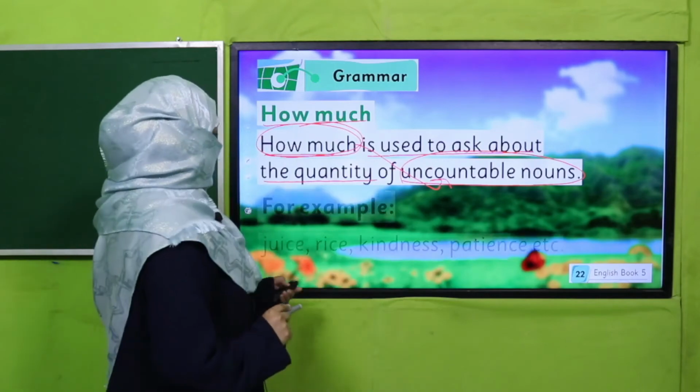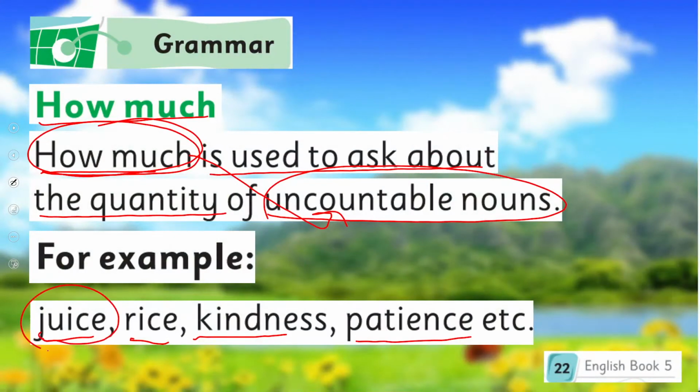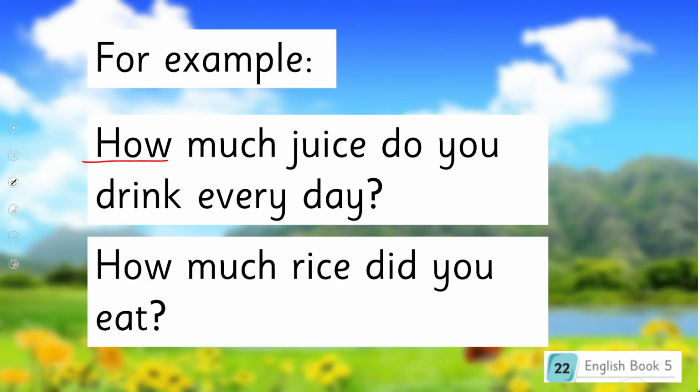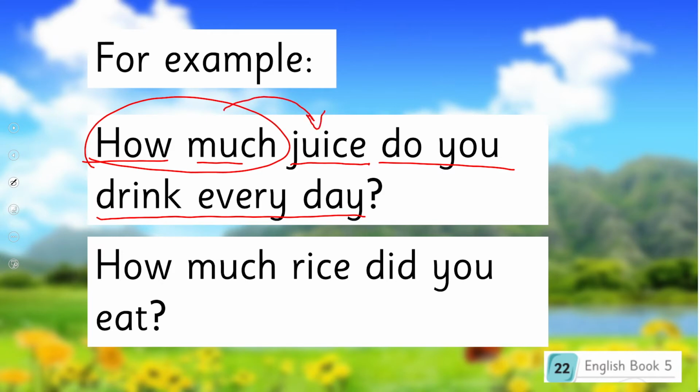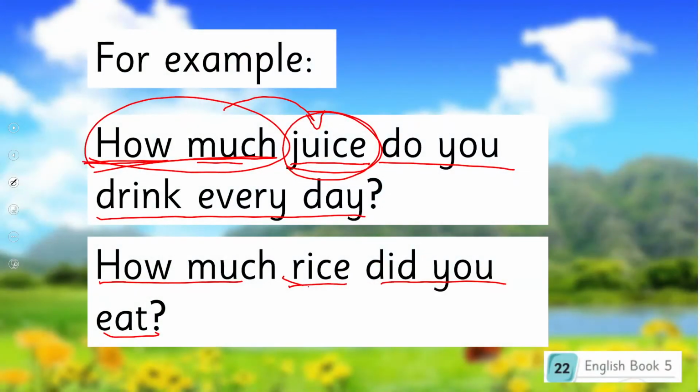All right. So its examples are juice, rice, kindness, patience. Now we know all these nouns are uncountable. And if I want to ask its quantity, how will I talk? How much juice do you drink every day? Now this how much is referring to a noun, that is juice, and juice is uncountable. That's why I say how much. All right. Likewise, how much rice did you eat? Now rice is uncountable. That's why I'm inquiring by using how much.